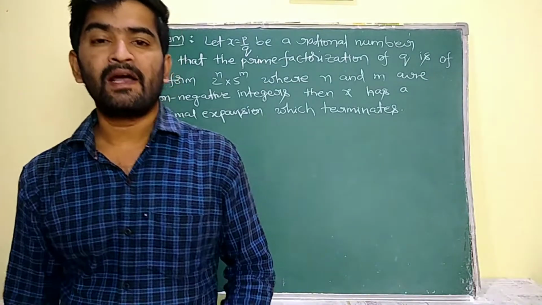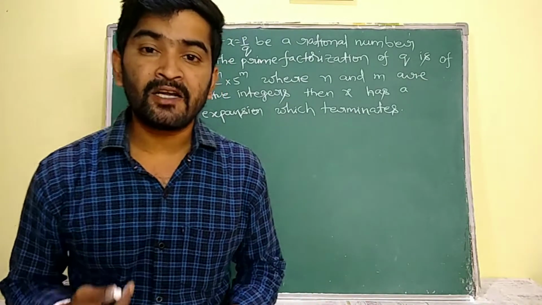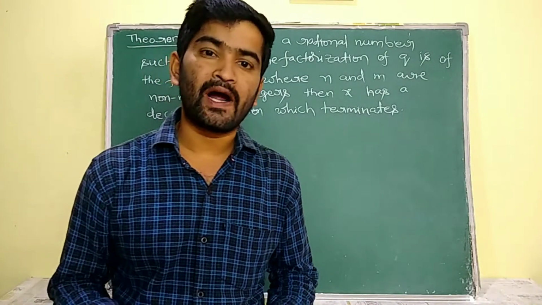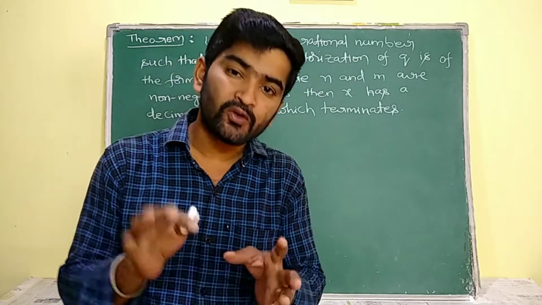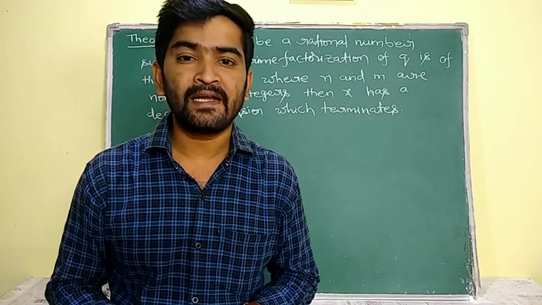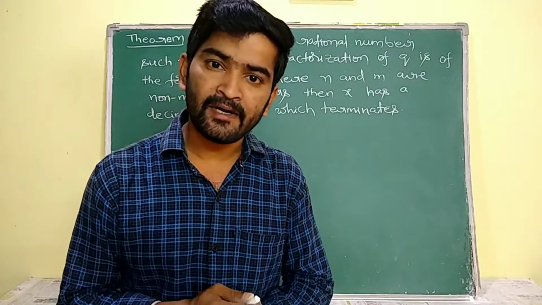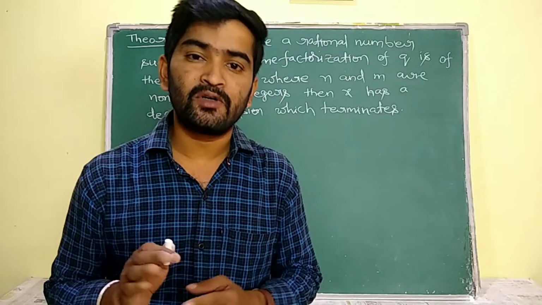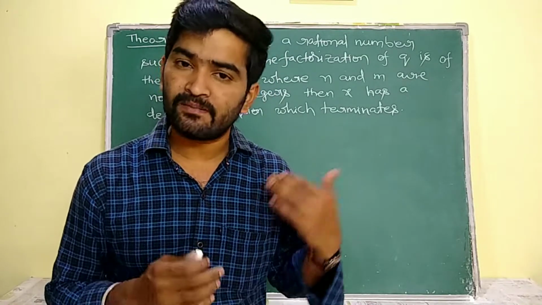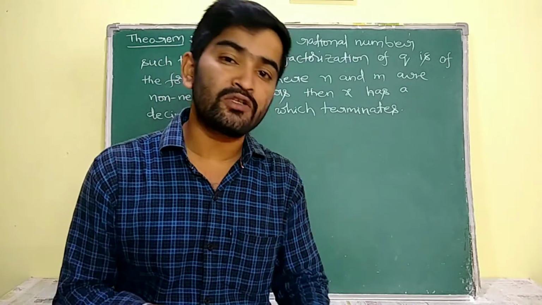Understand? Now see, according to the examples which were discussed earlier, a rational number in the form of p by q, where the prime factorization of q is in the form of 2 power of n into 5 power of m, is going to be expressed as a terminating rational number. We discussed such examples earlier, and it depends on the observation of all those examples.